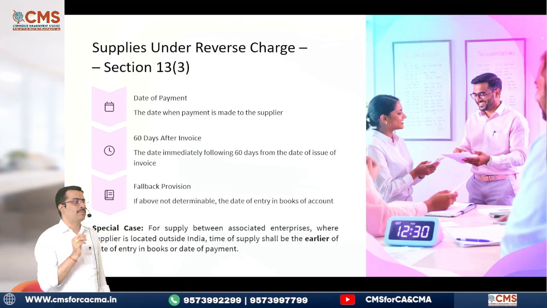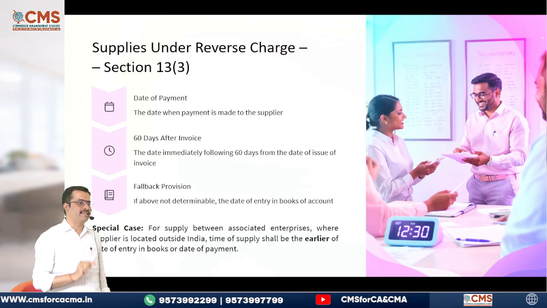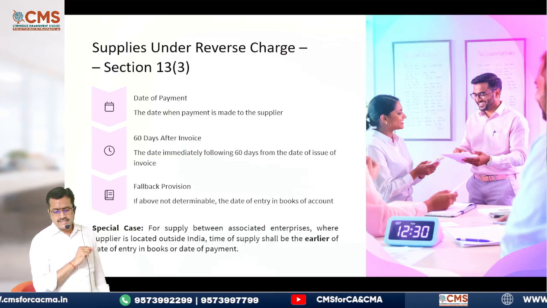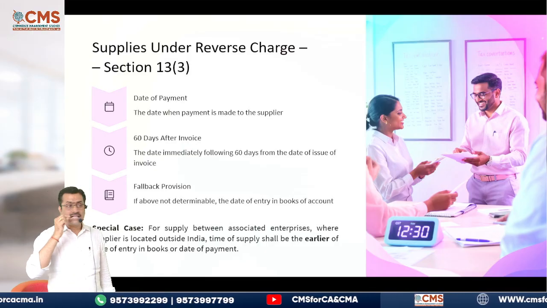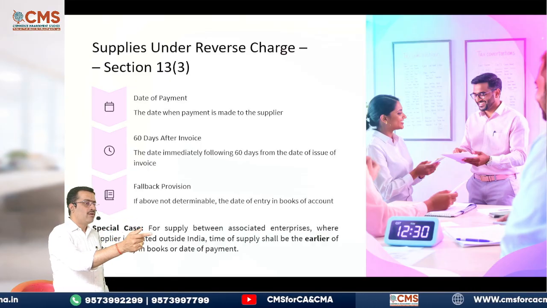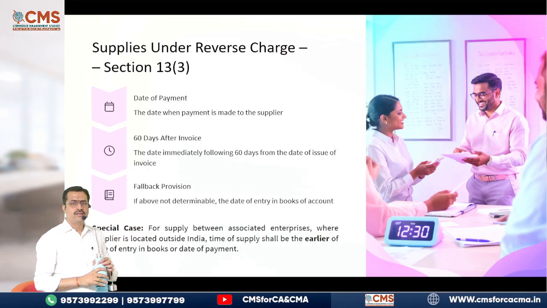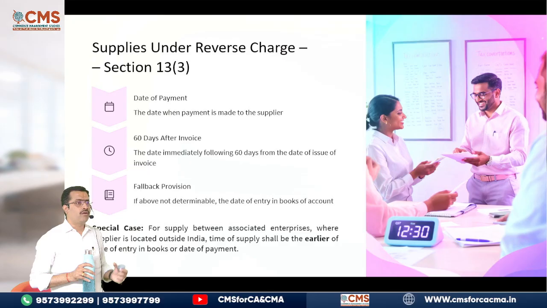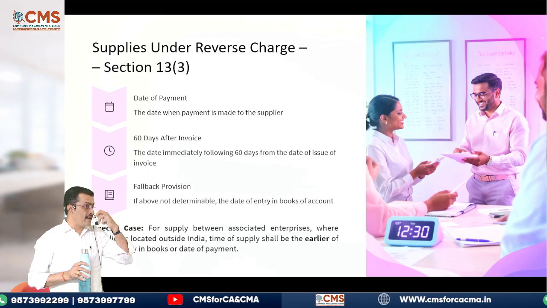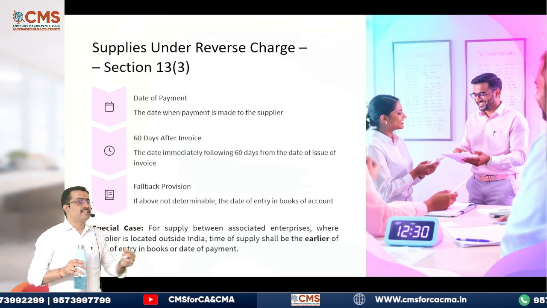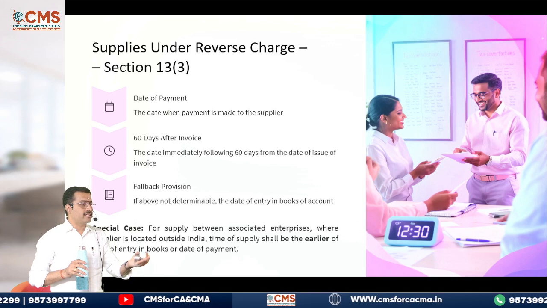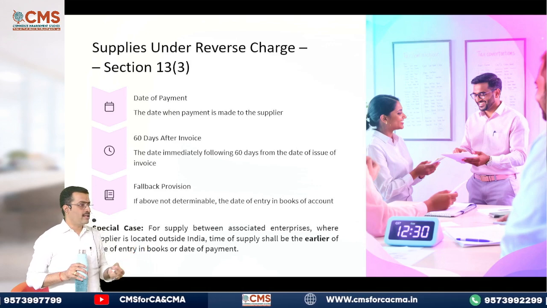And one special case which is asked in the exam: supply made between associated enterprises. Tell me, what do you mean by an associated enterprise? You have learned in law already. Associate company? No. A company which has significant accounting transactions? No. That's called an associated enterprise.